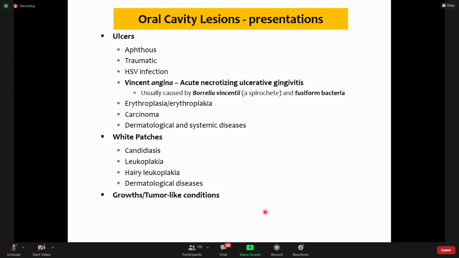When we say reactive, we mean that it is not neoplastic, it is non-neoplastic. It is more likely an inflammatory growth when we call any growth a reactive growth. Two reactive growths are common. One is fibroma and the other is pyogenic granuloma. I will describe both.